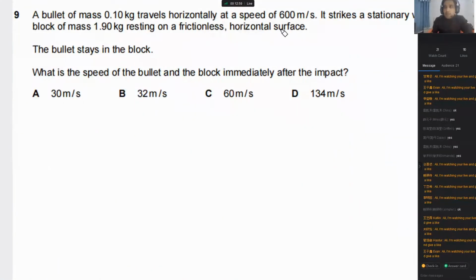Next one. Okay, please try to answer this question now. I want to see your answer. Take some time and write down your own answer. After 2 minutes I will explain.